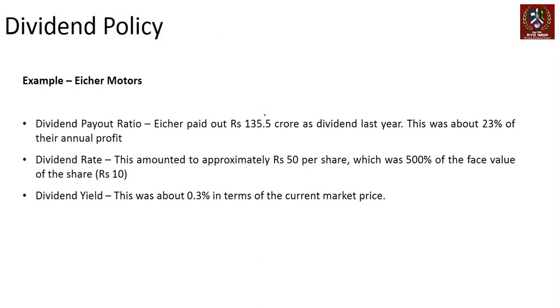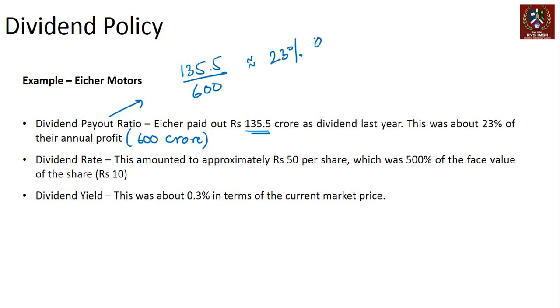Now, if you look at Eicher Motors, last year Eicher's annual profit was approximately 600 crore, consolidated profit. They paid out rupees 135.5 crore as dividend last year. So dividend payout ratio is 135.5 divided by 600, approximately, I think it was 605 or something, which works out to approximately 23%. So 23% of profits are paid as dividend. So the remaining is plowed back into the firm, right? So 77% retention ratio is what we are talking about for Eicher Motors.